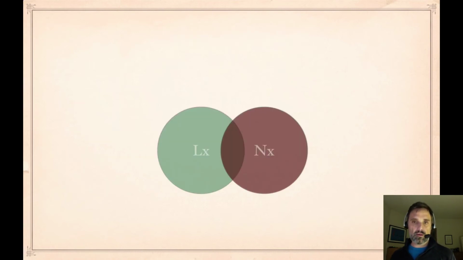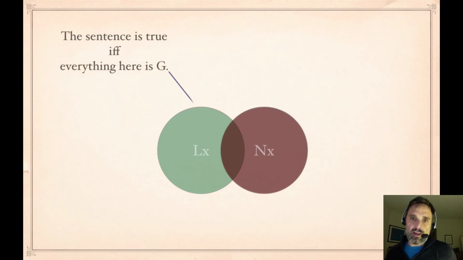So if we think of it like this, what this sentence says, we have the LX circle, that's the lonely things, and the NX circle, that's the novelist things. And what the sentence says is that everything in there is G. So if everything in there is a genius, then the sentence is true. And if there are things in there that are not geniuses, then the sentence is false. And how do you get in there?